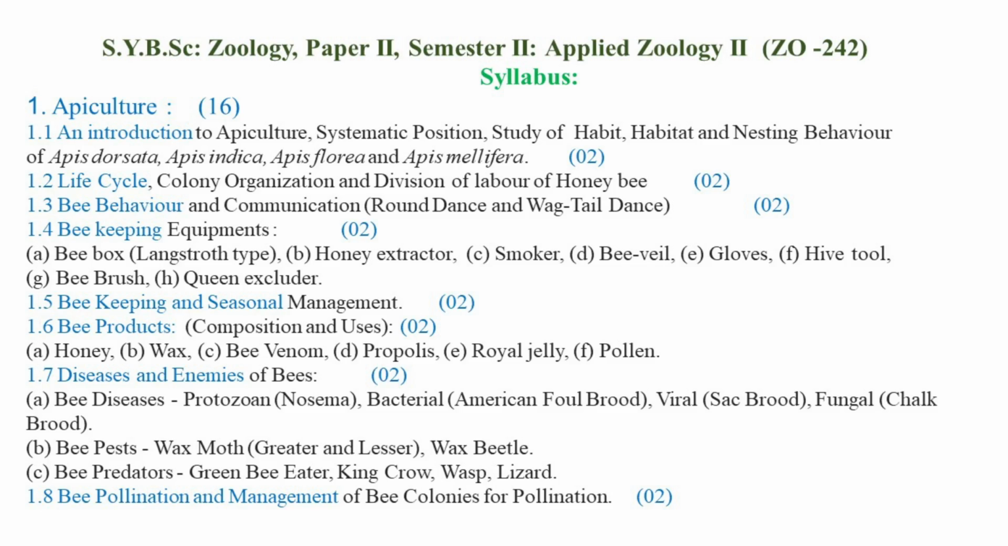field or in the variety of crops which need the entomophilous type of cross pollination, or which are dependent upon the insects for the cross pollination, so as to get the proper results of the fruit setting or seed setting in the cultivated crops. So this is about the various topics which we are going to study in the first topic, apiculture.